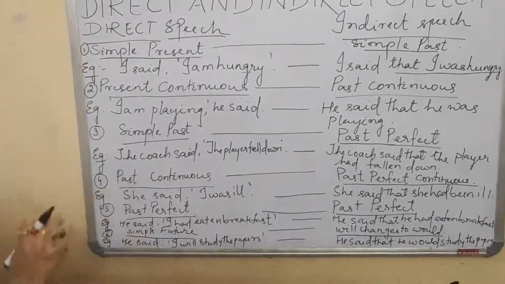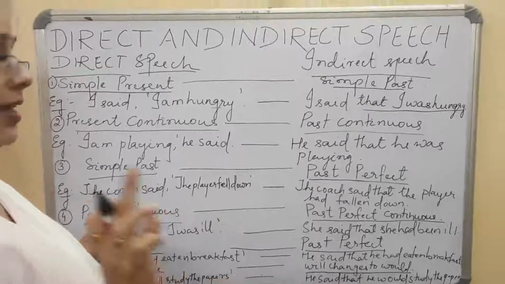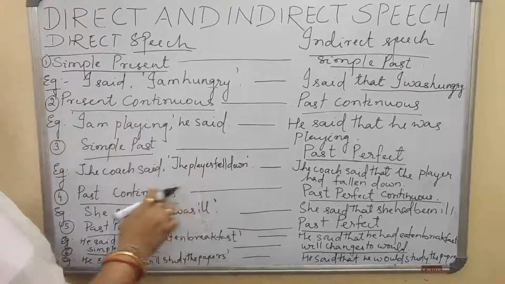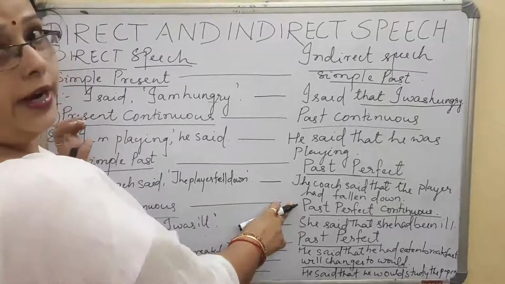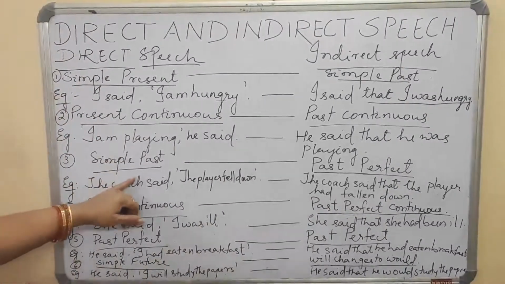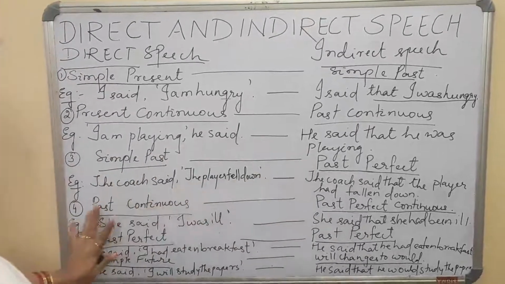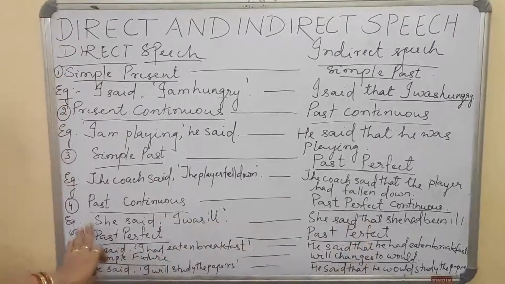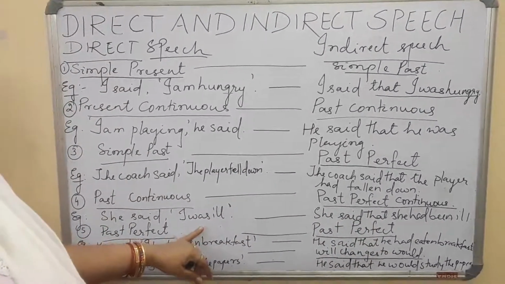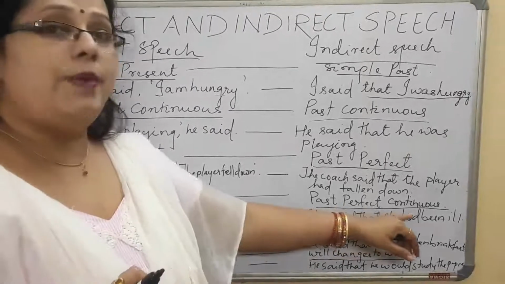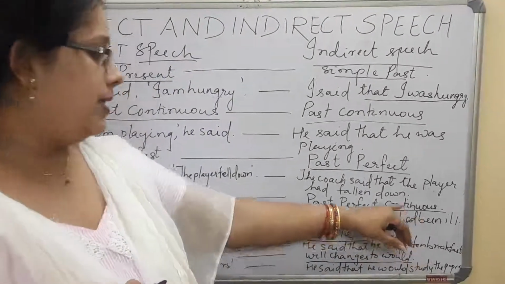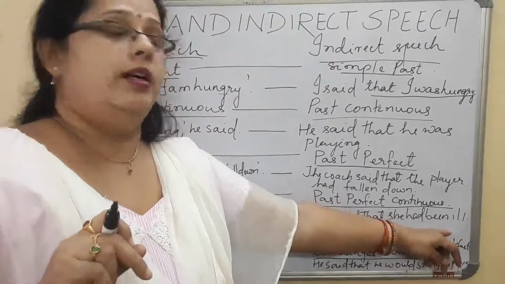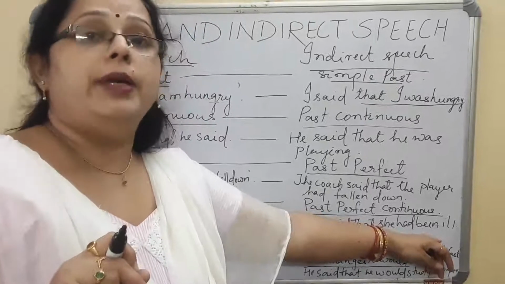Next, we are coming to past continuous. In direct speech, if the sentence is in past continuous and you are asked to change it into indirect speech, in that case, it becomes past perfect continuous. When we say it is simple past, it becomes past perfect. When we say it is past continuous, it becomes past perfect continuous. For example, she said, I was ill. This is past continuous. I made it into past perfect continuous when changing the sentence into indirect speech. She said that she had been, that is, the continuous form is there, had been ill.